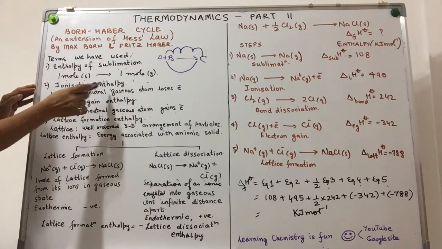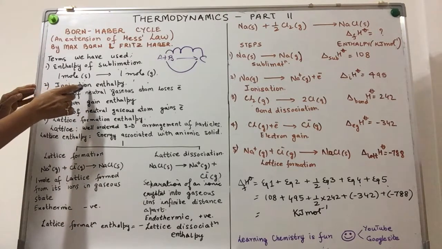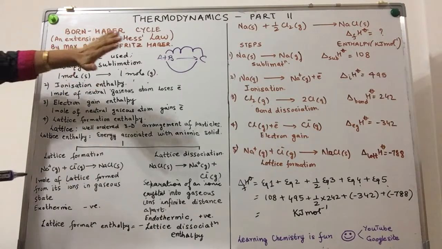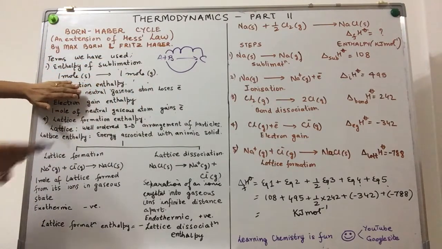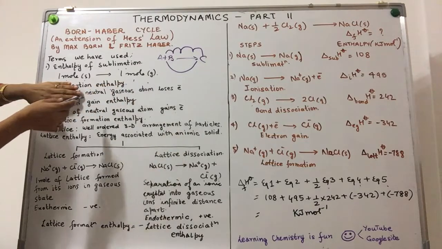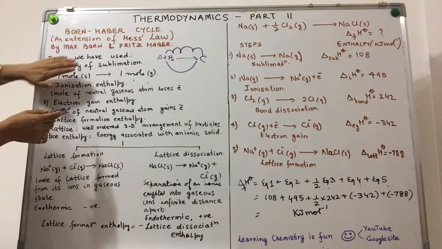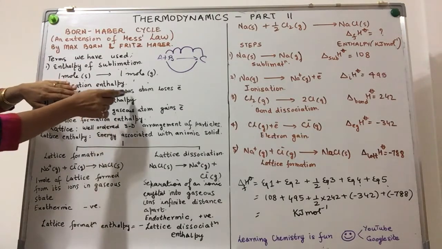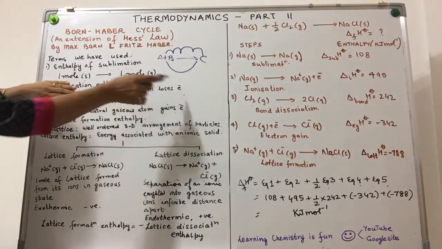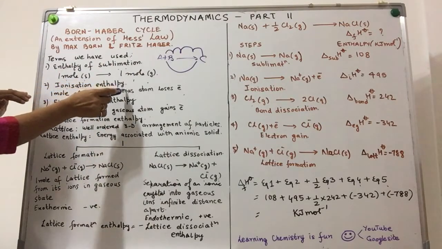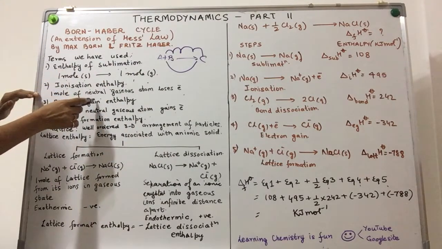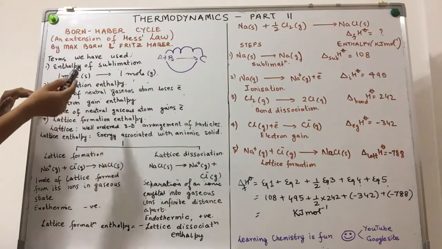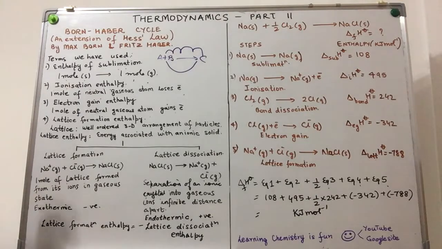Ionization enthalpy. So first, ionization. What is ionization? When a neutral gaseous atom loses an electron, the process is called ionization. Ionization enthalpy: the enthalpy change when a neutral gaseous atom loses an electron. Molar ionization enthalpy: when 1 mole of a neutral gaseous atom loses an electron, the enthalpy change taking place is called the molar ionization enthalpy.